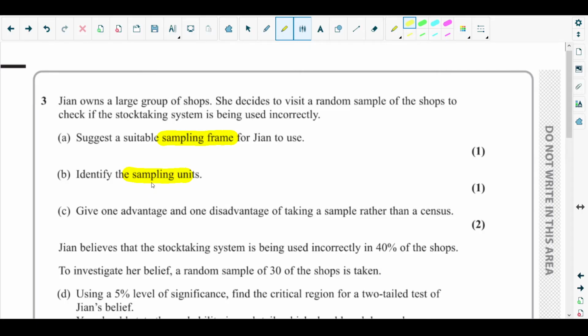So what are the sampling units here? This sampling frame is the list of shops. That means each of the data items here is a shop. So the sampling unit is each of the shops.